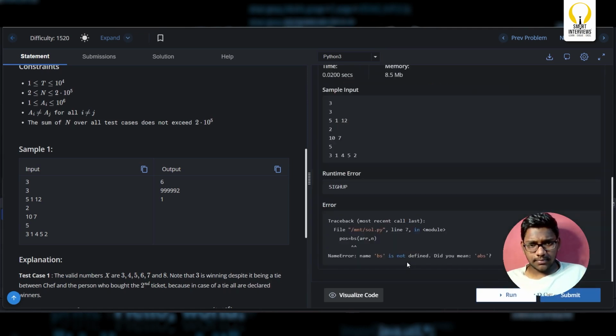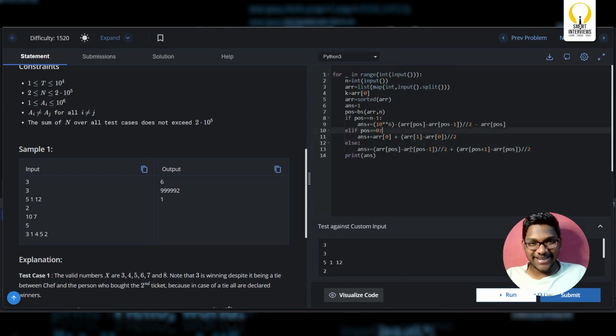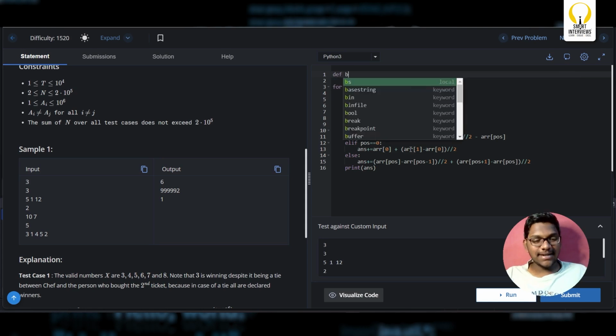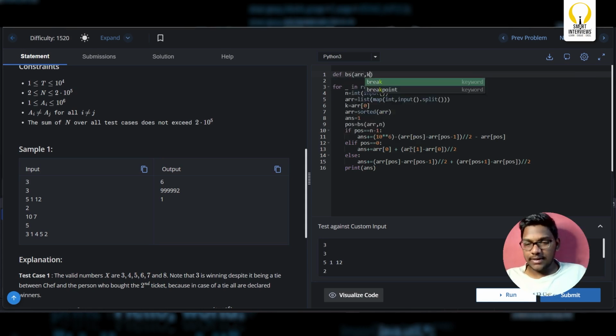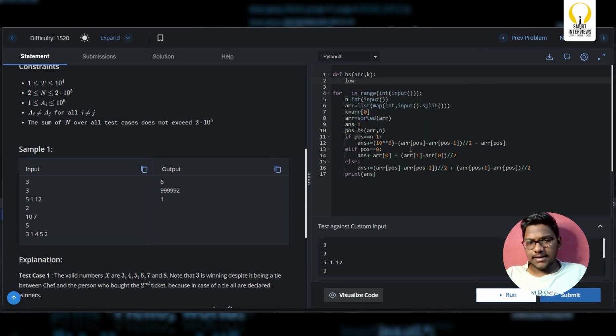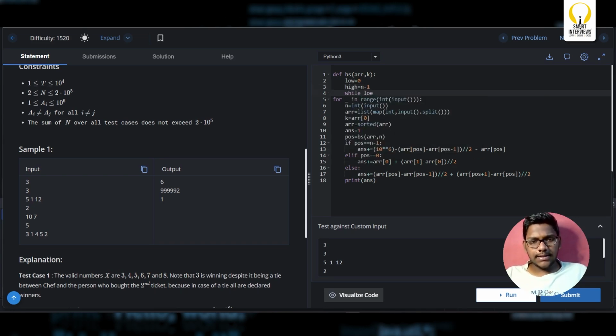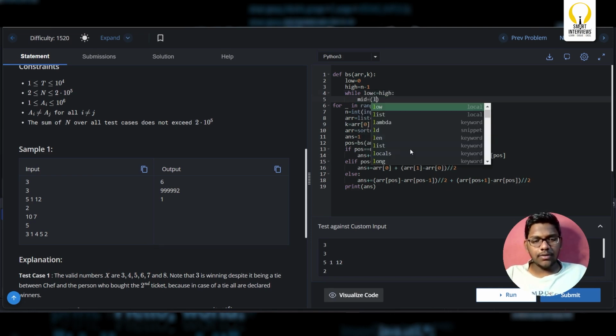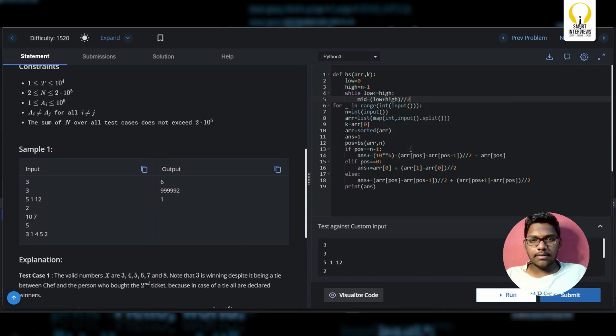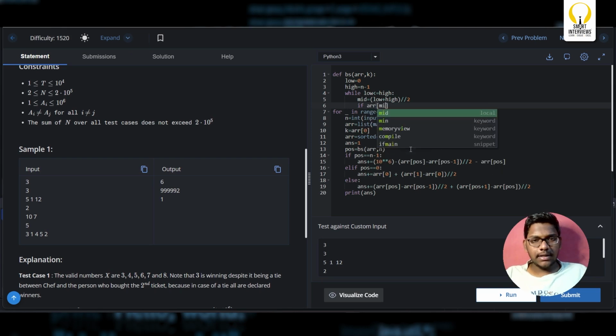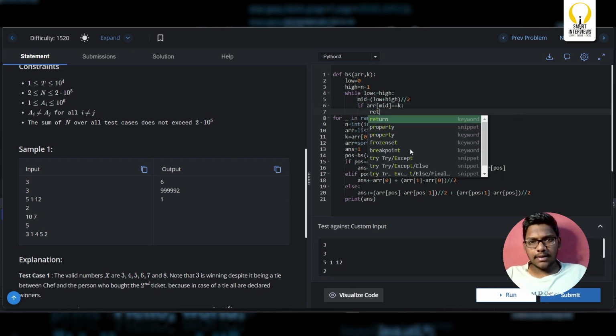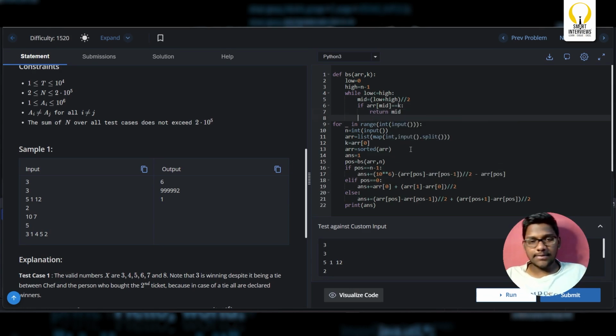Okay, BS is not defined. I forgot, we completely skipped writing the binary search function, right? So I'll just pass the array and the value that I have to search, which is k. Now we are going to implement a standard binary search, guys. Low is at 0, high is at n minus 1. While low is less than or equal to high, I'll first calculate the mid value, which is low plus high by 2. If area of mid is equal to k, I'll simply return the index of it, which is mid.